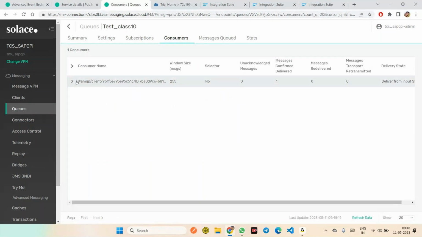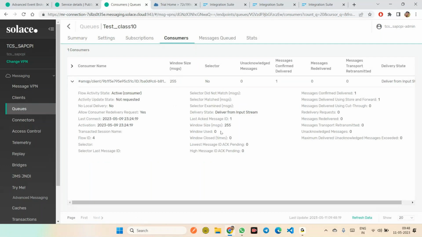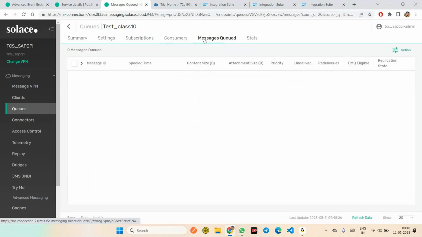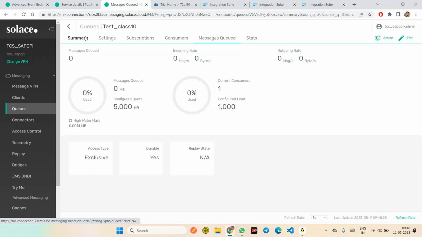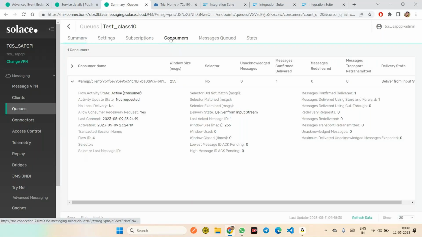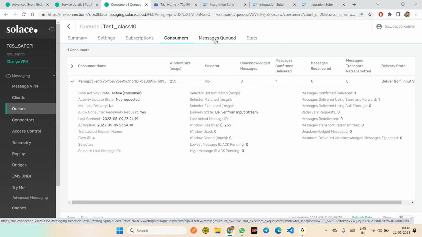Message queued. Okay, here the consumer. So here the active consumer is one consumer. How many messages are there, how many were triggered and how many failed, that is what you need to look at. Yes, Chandra. Here at the last we have statistics. States means statistics, that's the full form.